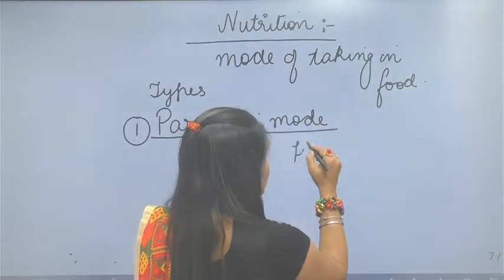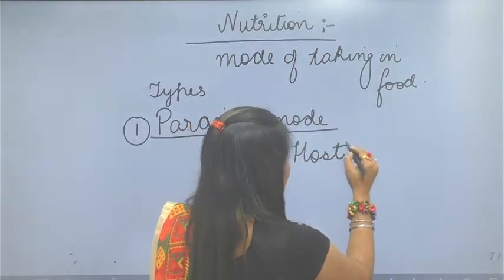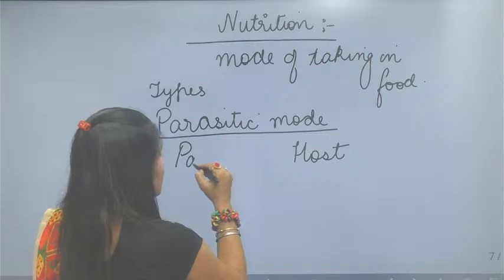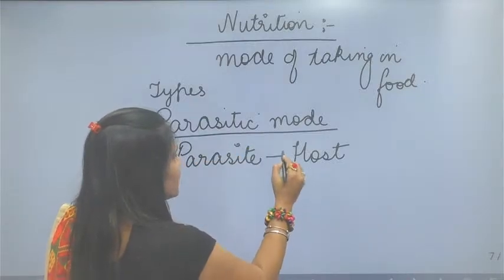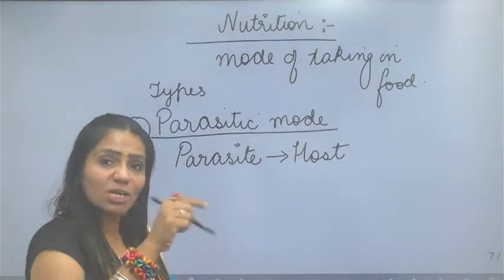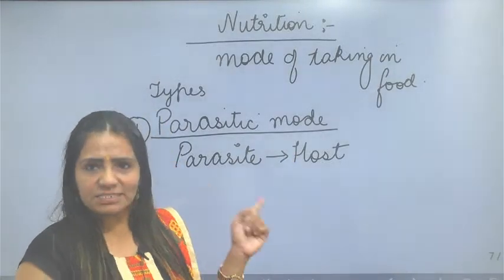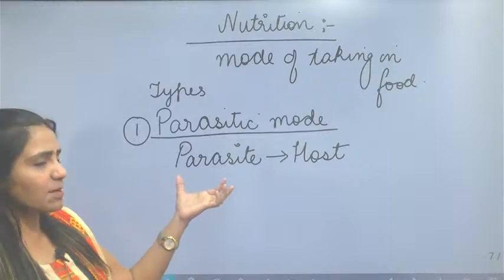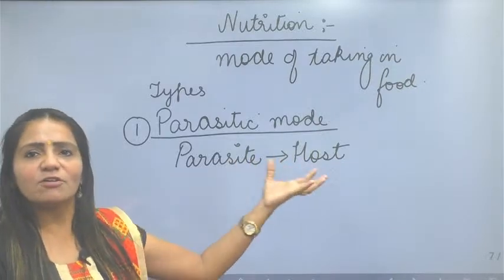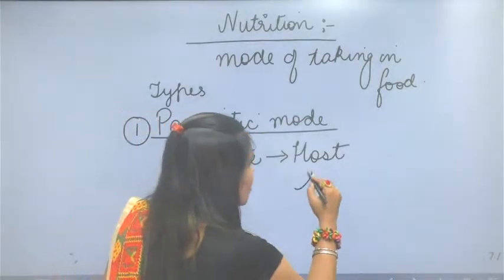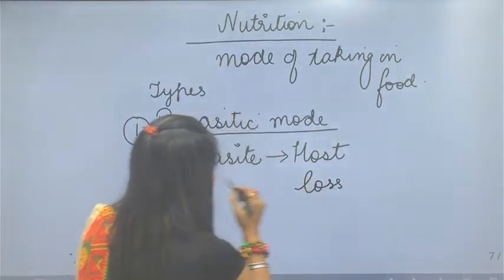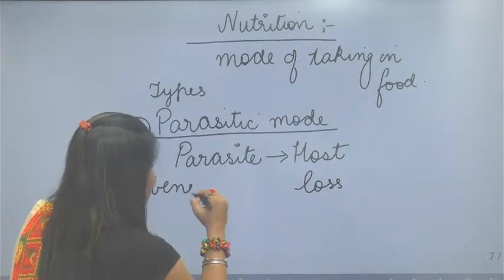One organism is the host and another organism is the parasite. Listen very carefully. Here the parasite lives on the body of the host or in the body of the host. In this type of nutrition, the parasite is taking nourishment from the host body. The host is always at loss and the parasite is always benefited.